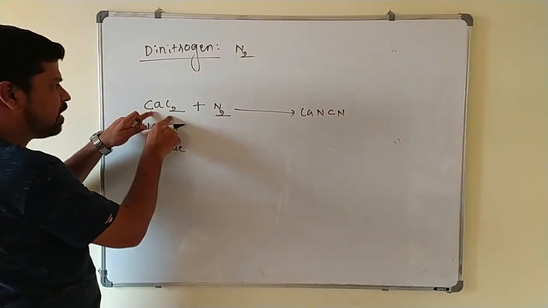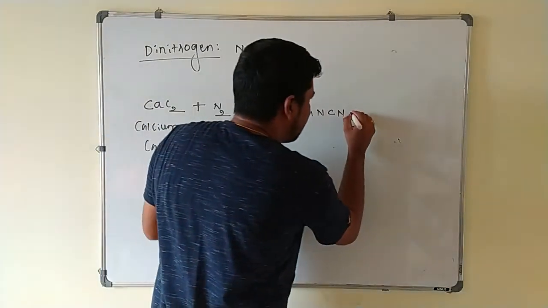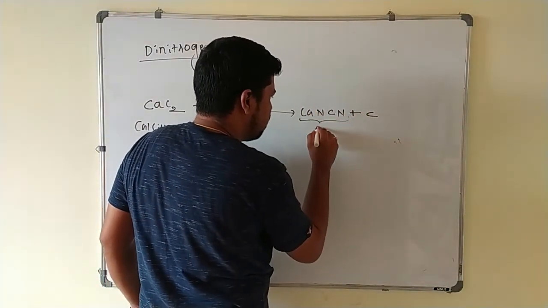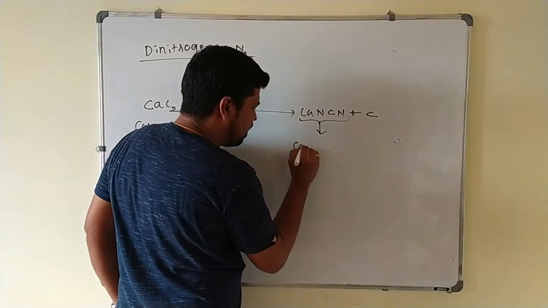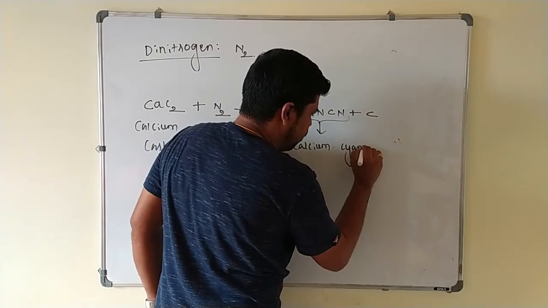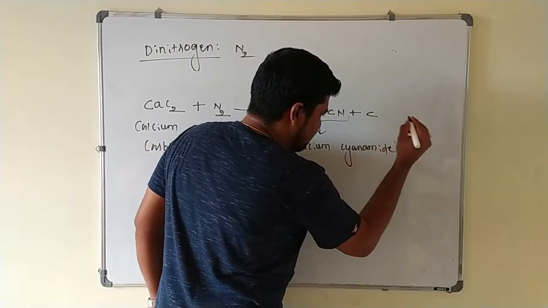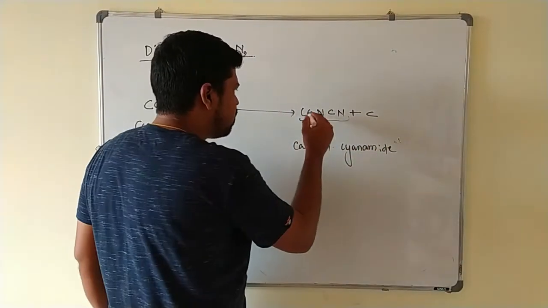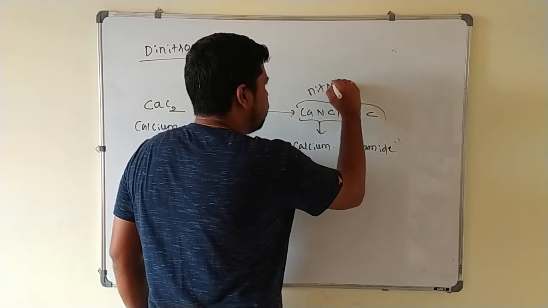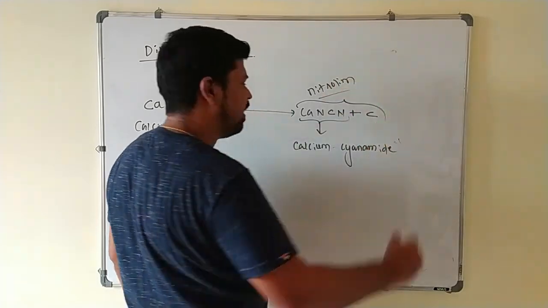So 2 nitrogens are included here. 1 carbon you have to take outside, that is carbon. This compound is called calcium cyanamide. The combination of this calcium cyanamide plus carbon is called nitrolim.